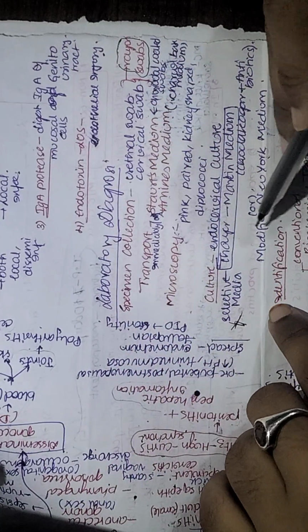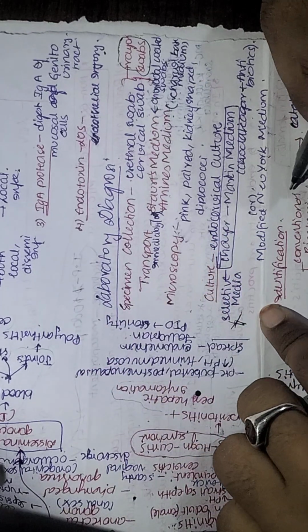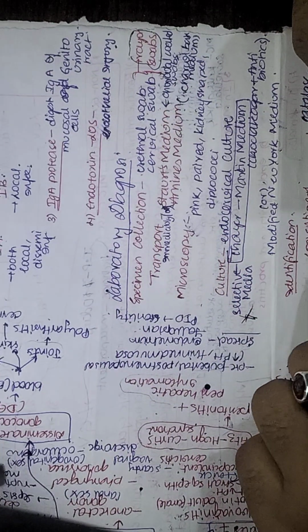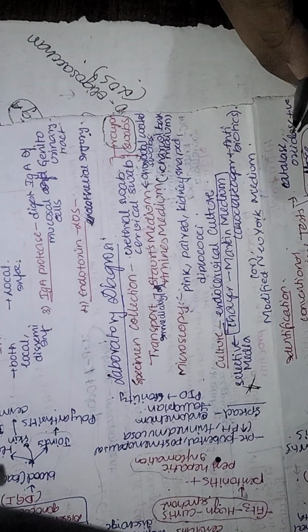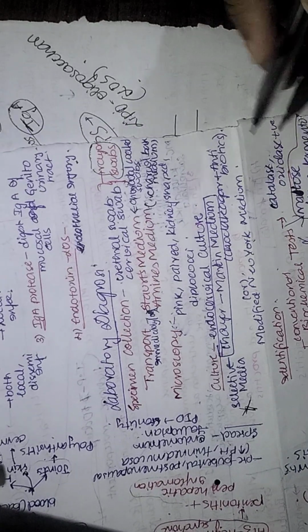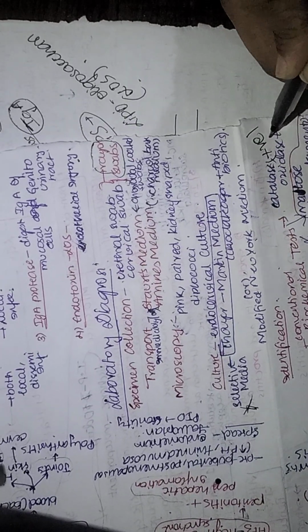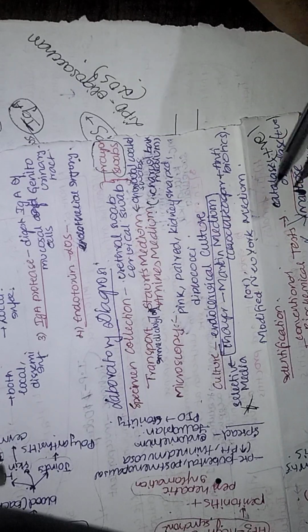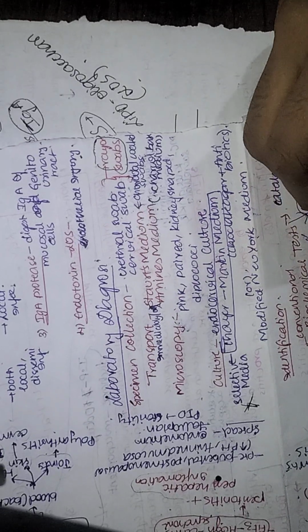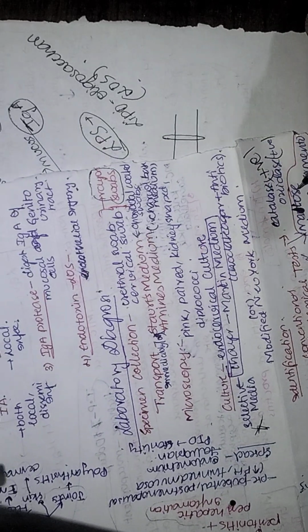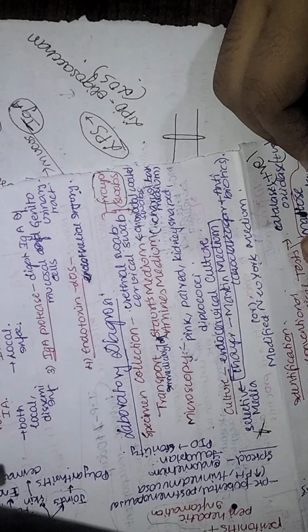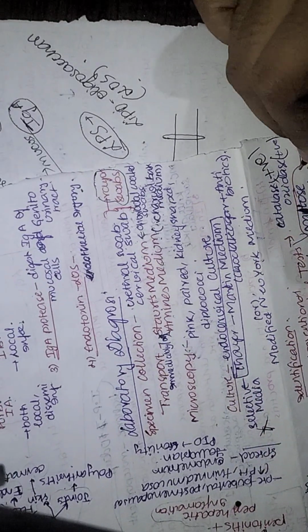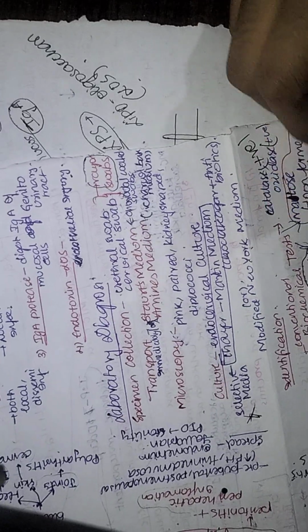Next, coming to the identification. How do you identify? We have two types of identification: conventional biochemical tests and automated tests. In the conventional biochemical tests, we generally do the catalase and oxidase tests. Here it is catalase positive and oxidase positive. When you do the sugar fermentation, it is only a glucose fermenter. It is a maltose non-fermenter, which differentiates it from Neisseria meningitidis. Neisseria meningitidis is a maltose fermenter, whereas Neisseria gonorrhoeae is a maltose non-fermenter, which helps in differentiating the two.